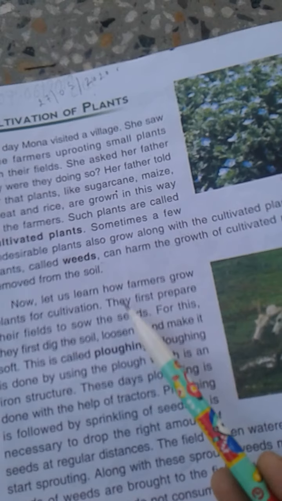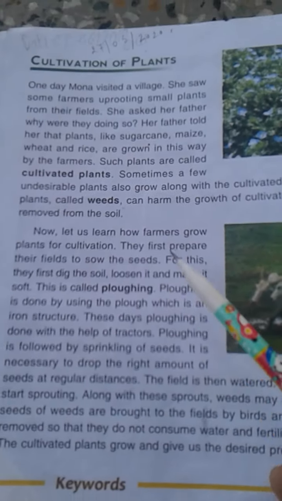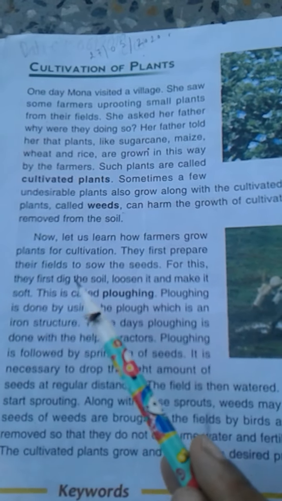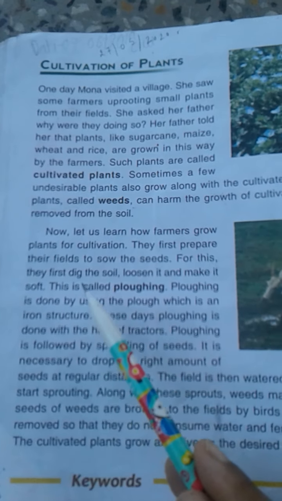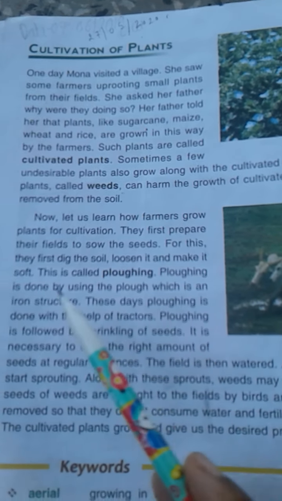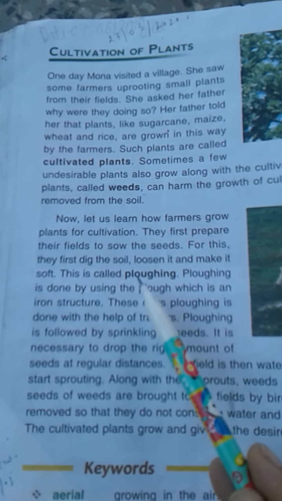Now let us learn how farmers grow plants for cultivation. They first prepare their field to sow the seeds. First, they dig the soil, loosen it and make it soft. This is called plowing.